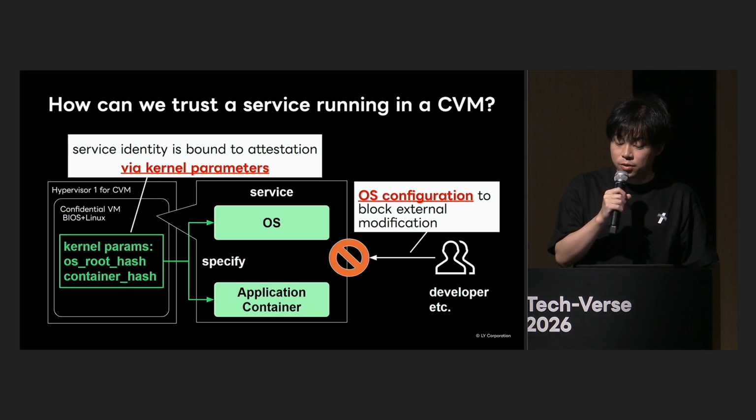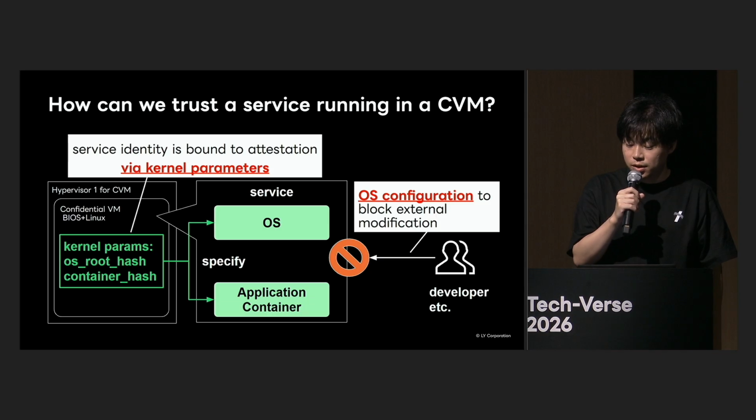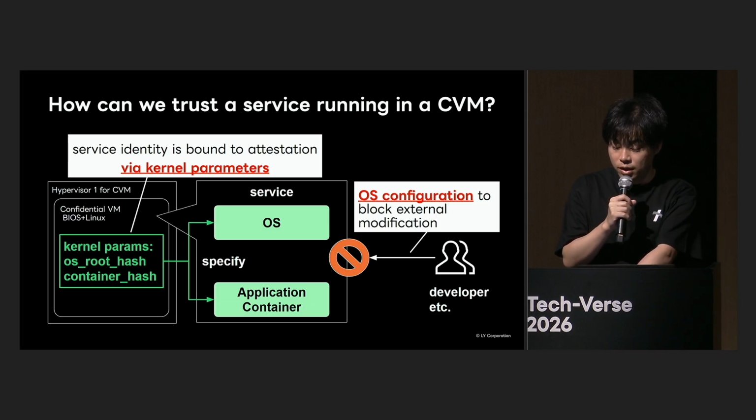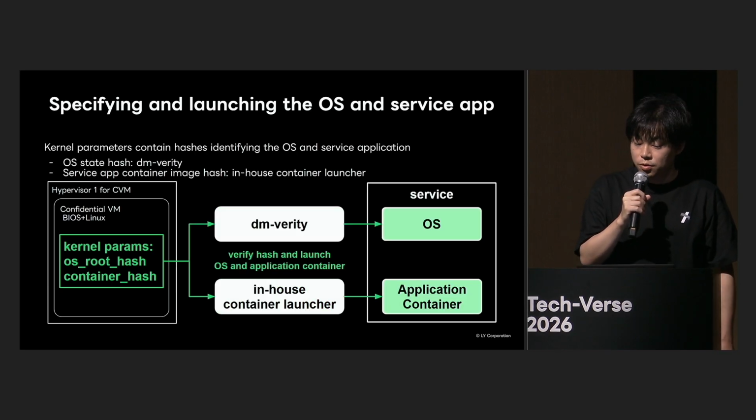The second is the OS configuration to prevent external tampering after service startup, as shown on the right side of the diagram. This allows the service to remain in an unaltered state after startup. Next, I will explain how to specify and launch services using kernel parameters, and then I will discuss OS settings to prevent post-launch modifications.